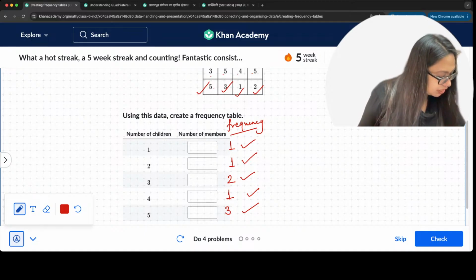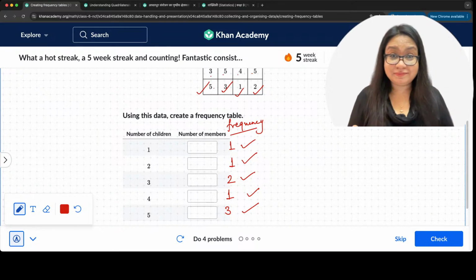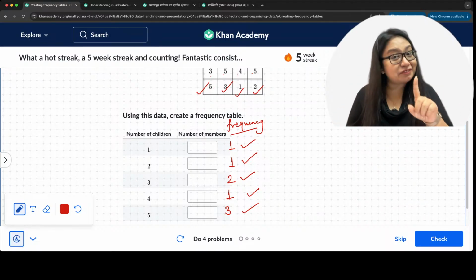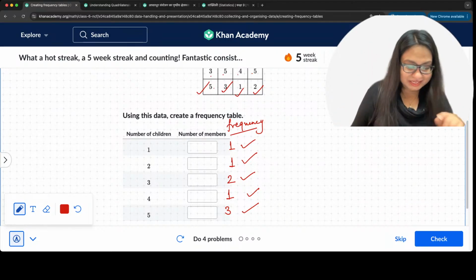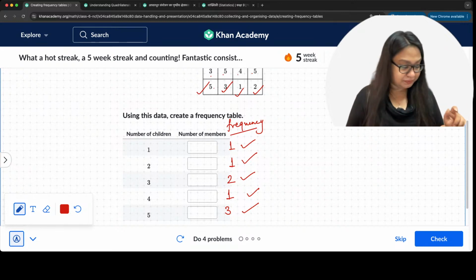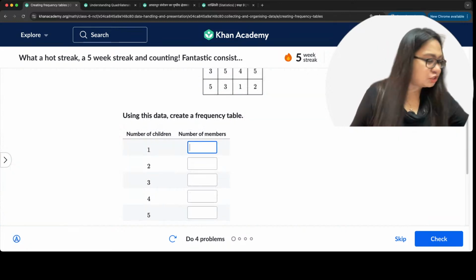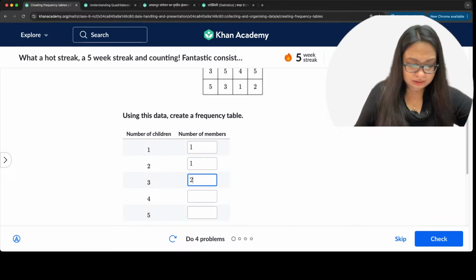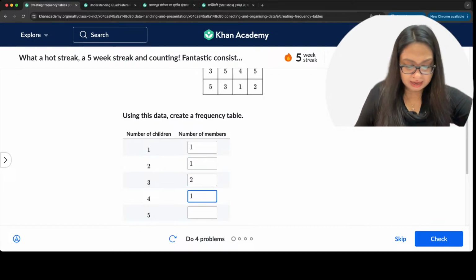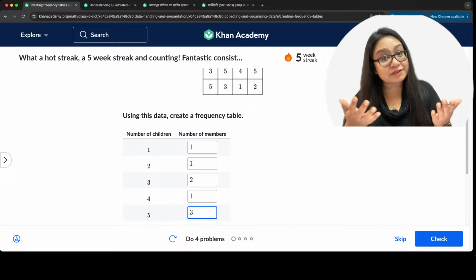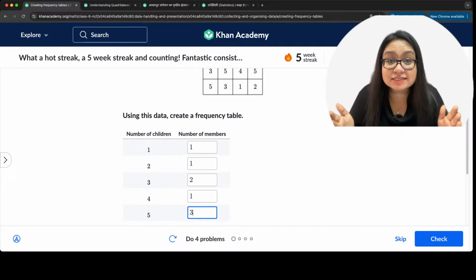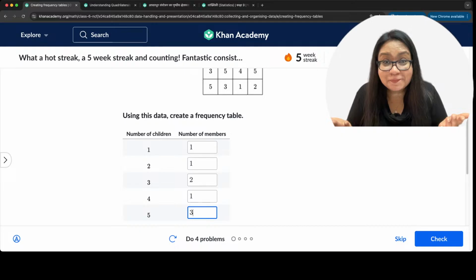Who has given the first answer here? Jit Mandal. Kya baat hai? Jit Mandal has given the first answer. So here we go. 1, 1, 2, 1, 3. 1 here, 1 here, 2 here, 1 here, and 3 here. This is a frequency table. Everybody understands how we got frequency?